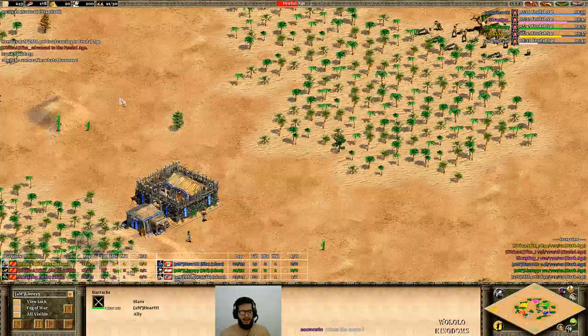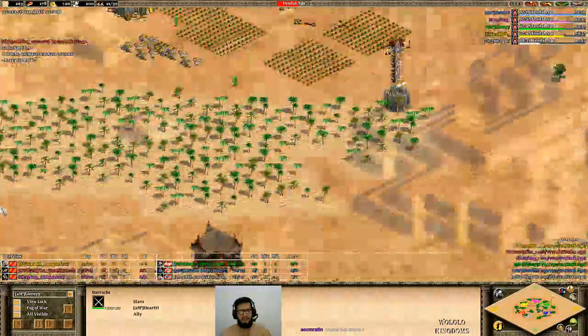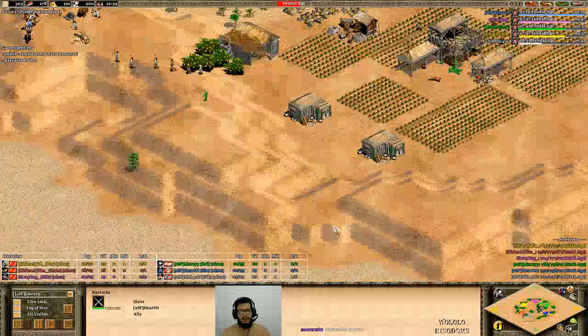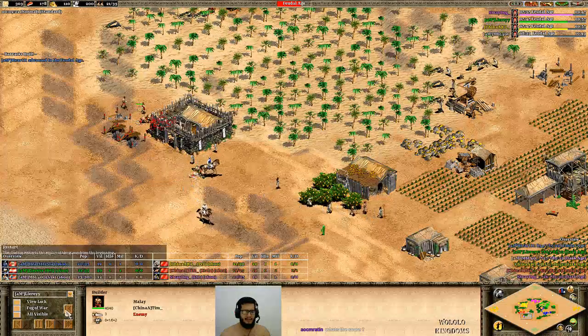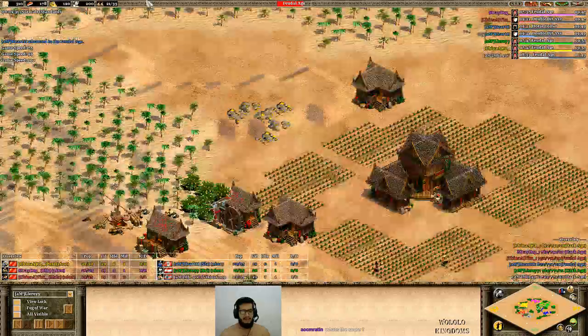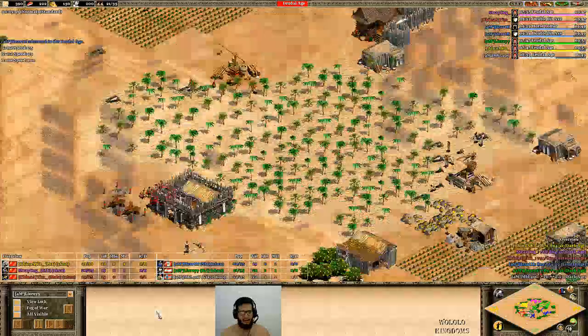Slavs here from Heartt, going for a barracks. Seems to me that he's going scout, he's not going for a fast castle. And MBL, oh, is being rushed by Ting as the Malay. Seems like a thrush? Or just a regular rush?